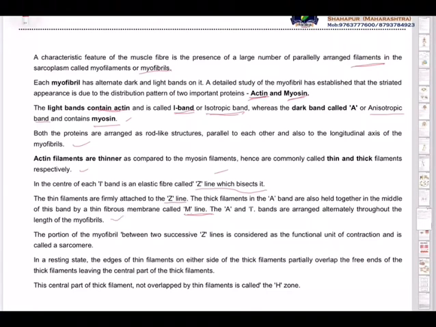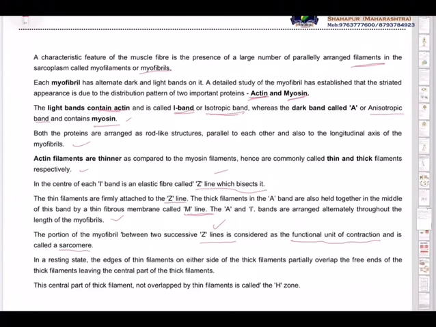The A and I bands are arranged alternatively throughout the length of the myofibrils. The portion of the myofibril between two successive Z lines is considered as the functional unit of contraction. So you must take care of this Z line, and it's called sarcomere.